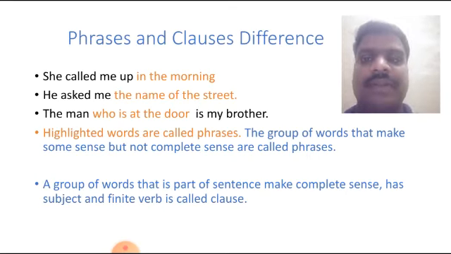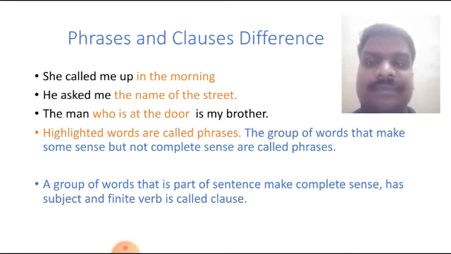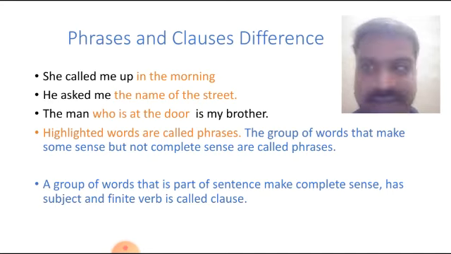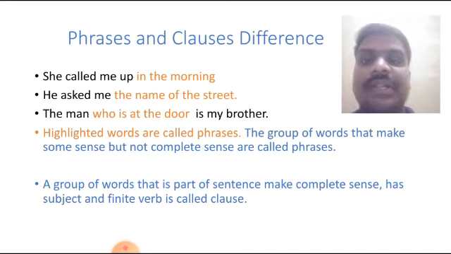What is meant by phrases? A group of words that make some sense but not complete sense is called a phrase. She called me up in the morning. Instead of that, if I said only "in the morning," do you get the meaning? No. What will happen in the morning? You get some sense but not complete sense, and that is why "in the morning" is a phrase. That part you have learned.